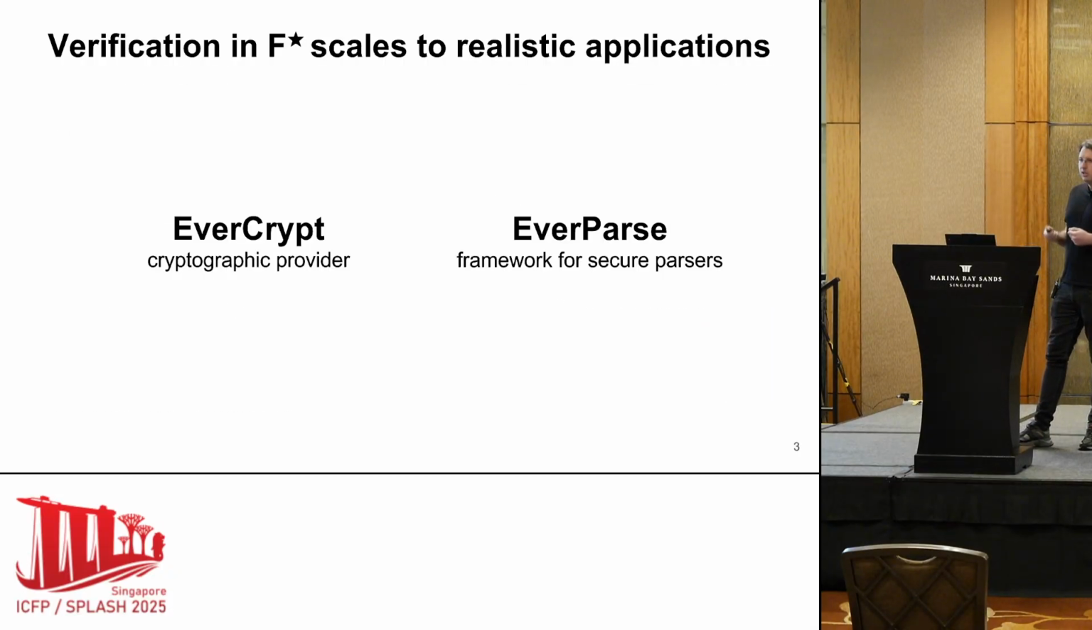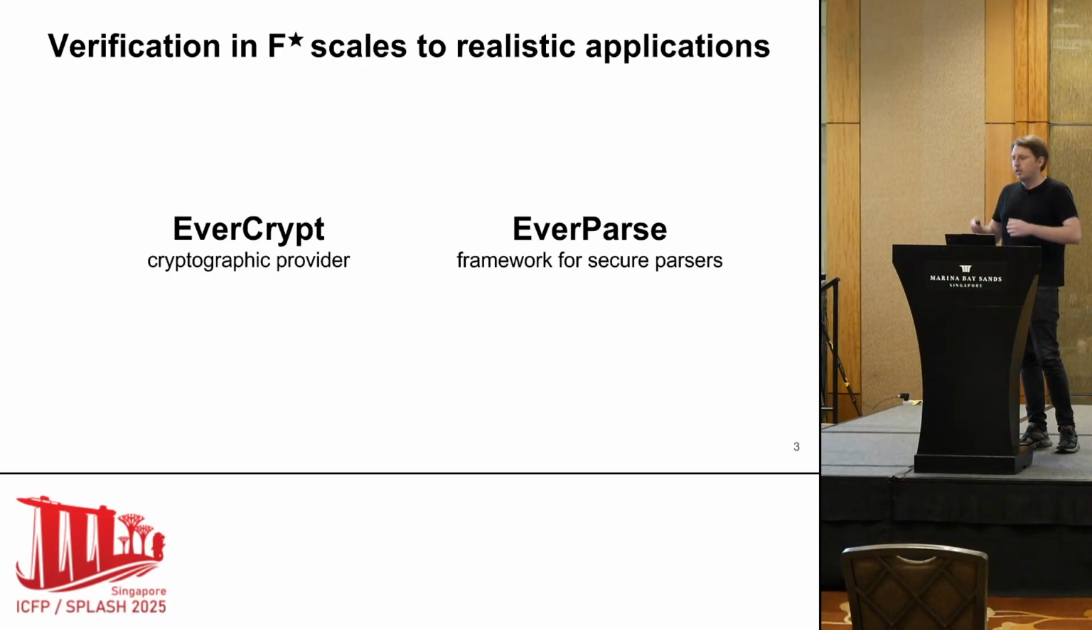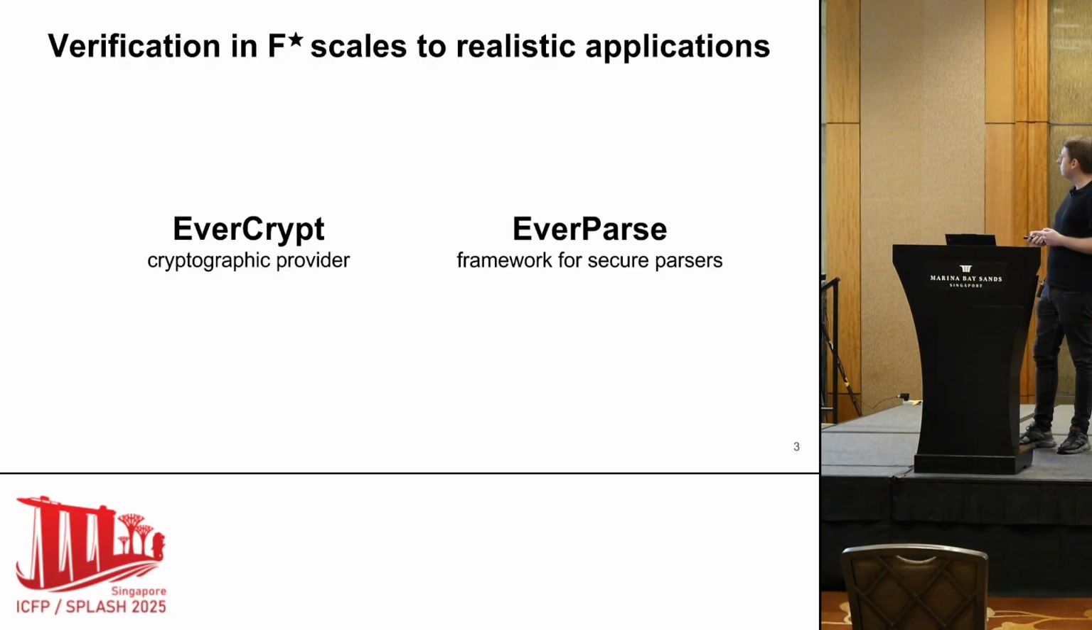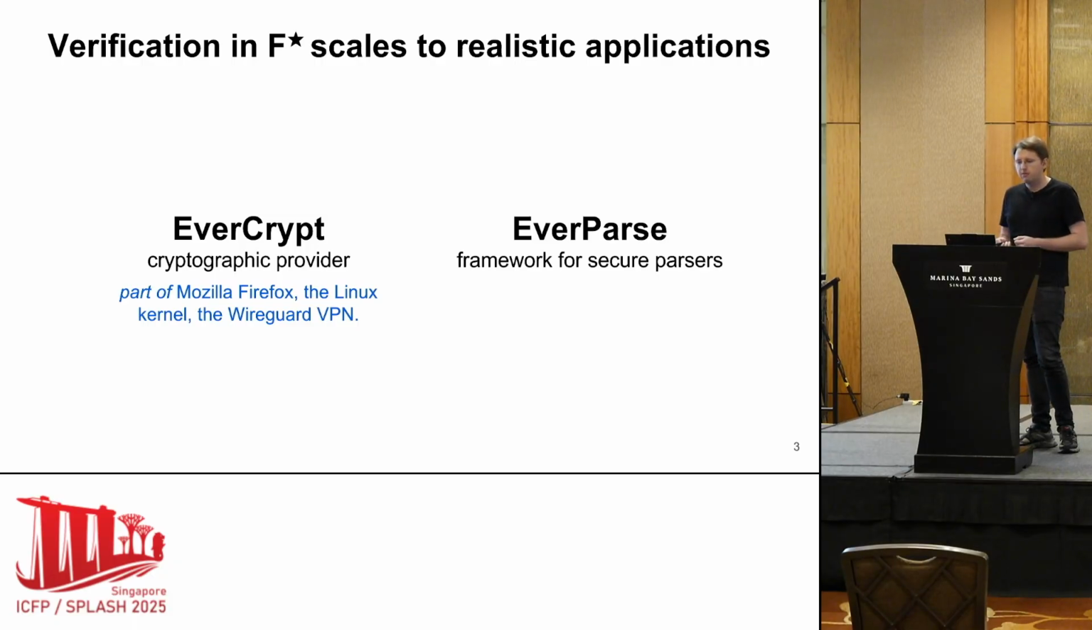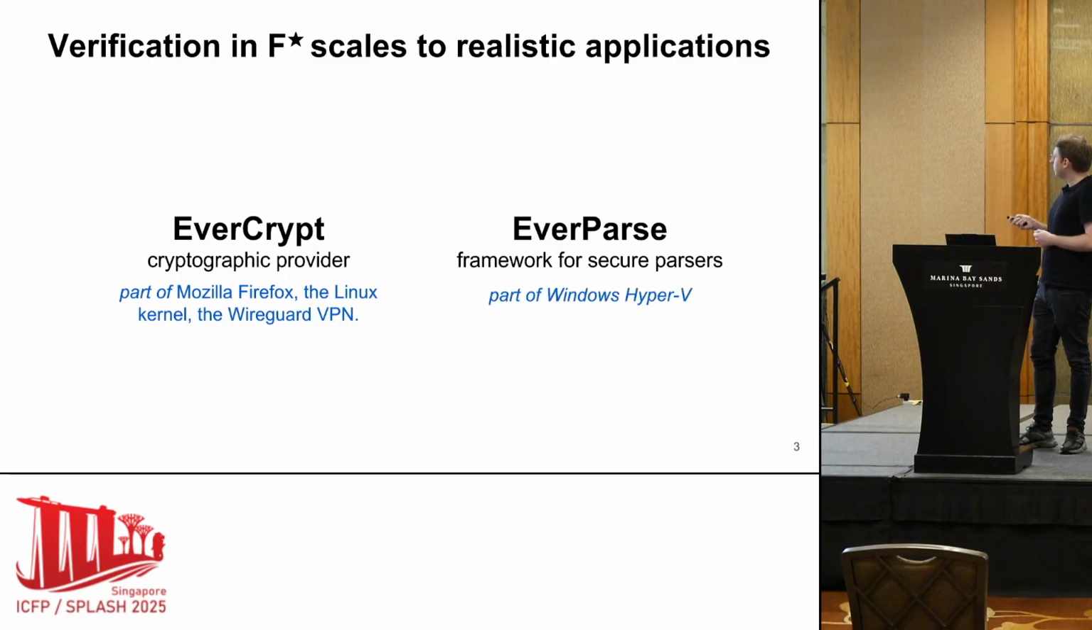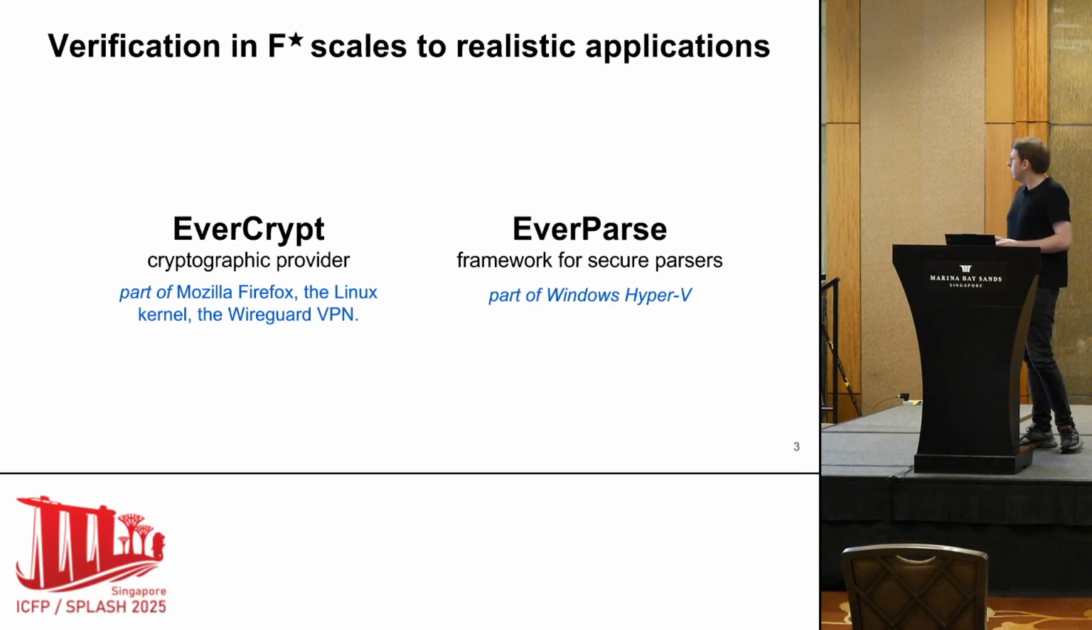And F-star was used to verify two big projects and many more, but I want to talk about these two. Evercrypt, which is a cryptographic provider that's verified in F-star, and code generated from F-star is now part of Mozilla Firefox, the Linux kernel, and the WireGuard VPN. And Everparse is a framework for secure parsers, and parsers verified using this framework are now part of Windows Hyper-V, which is part of Azure Cloud. So these projects got integrated into larger code bases.